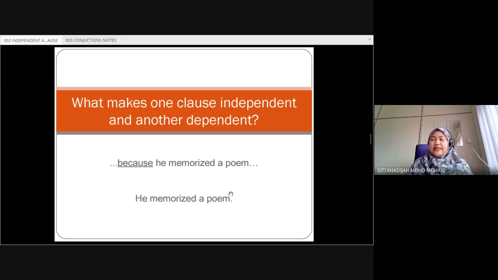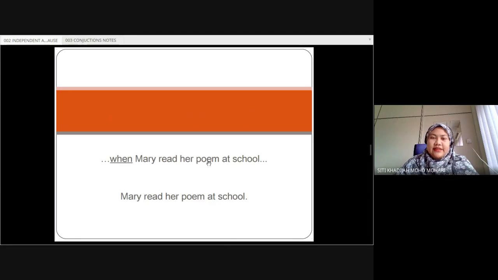Obviously, the first one is dependent and the second one is independent, because the second one could stand on its own, and the first one could not. Okay. All right. The first one or the second one, which one is the dependent and independent? So the first one is dependent, and the second one is independent. Okay.